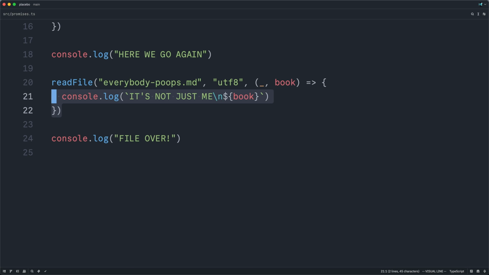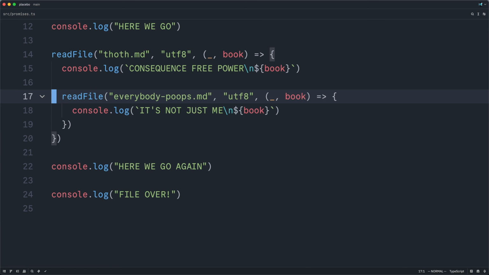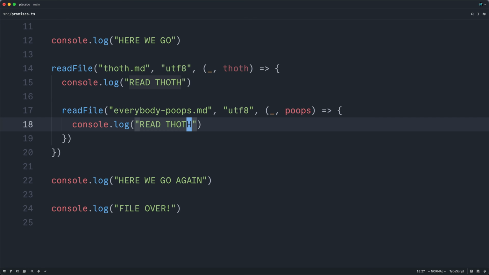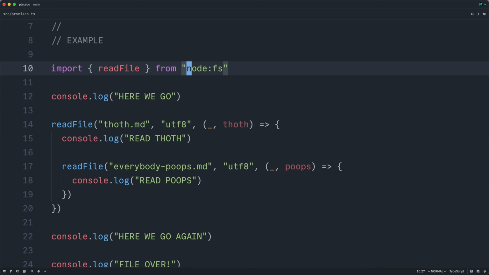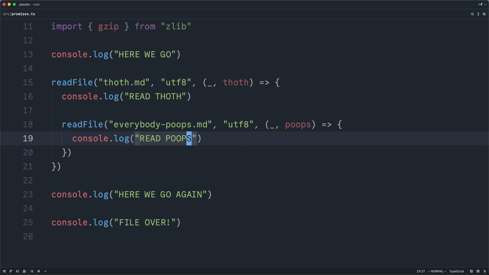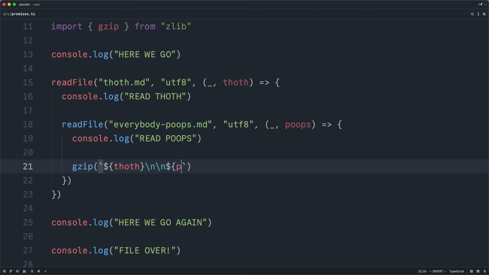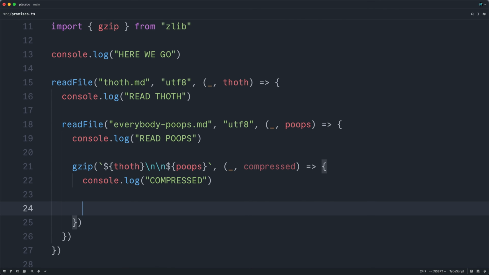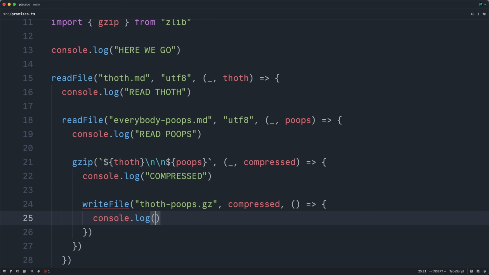So where this callback approach falls apart is when you want to sequence multiple operations one after the other. Let's say we only want to read poops if 𝓁 succeeds. Let me rename this, and then we'll say first we read 𝓁, and then we read poops. And then let's say we want to gzip their contents together. So we'll import gzip, jump down here, and then we can concatenate the contents and compress them. Then we'll log that we've compressed them. And then finally, we can write the compressed contents to a file and make one final log.